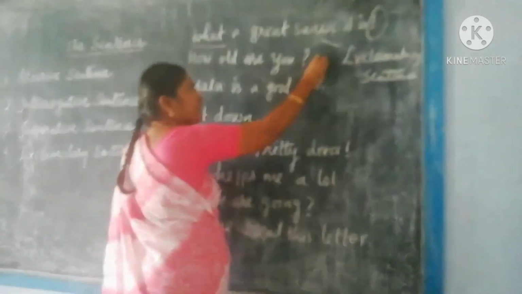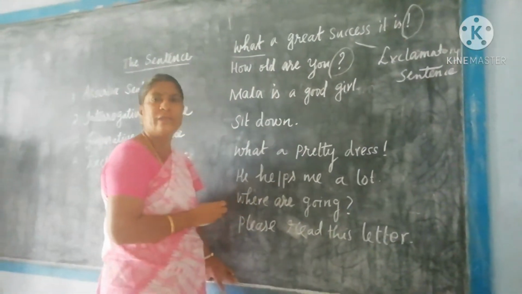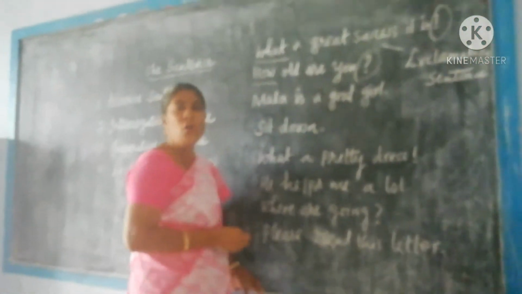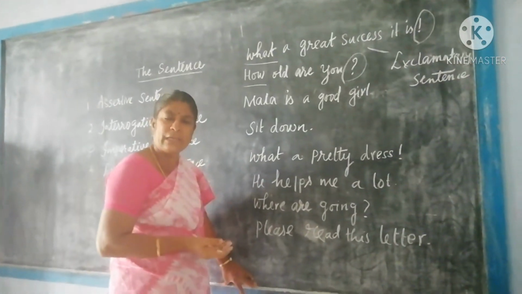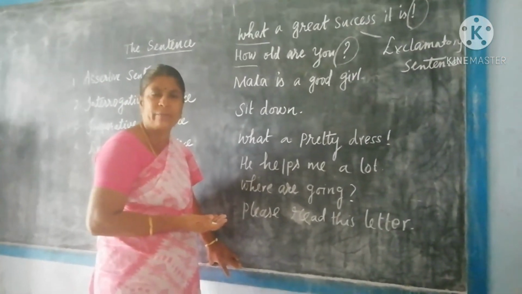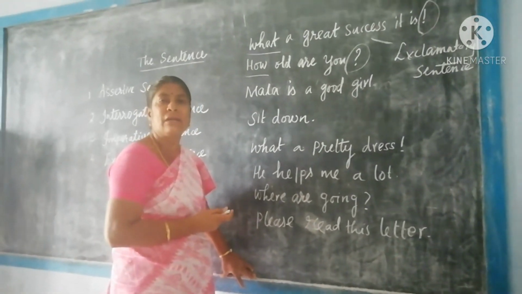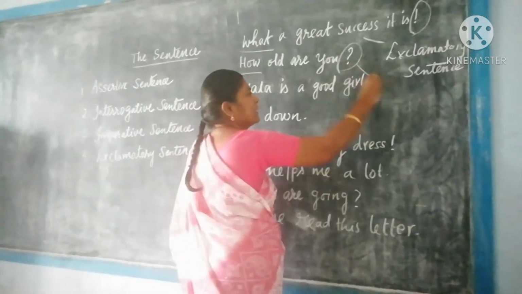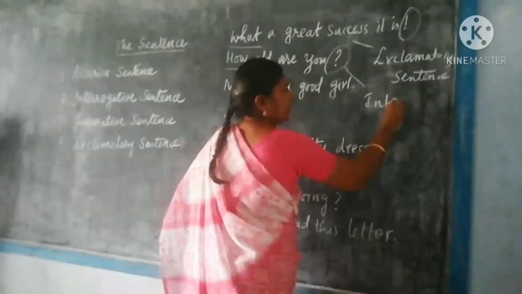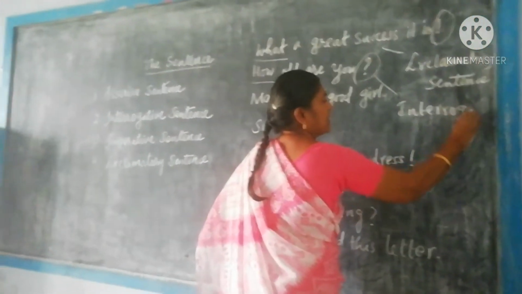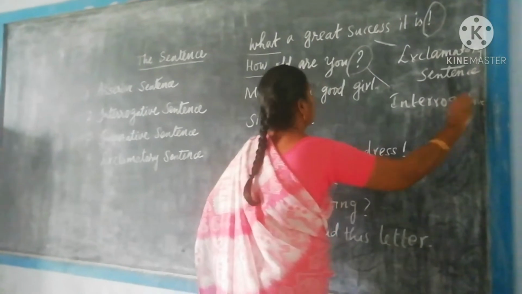It ends with a question mark, and also it asks a question with "how." How old are you? So it is an interrogative sentence. That means it is a question. "How old are you" is an interrogative sentence.